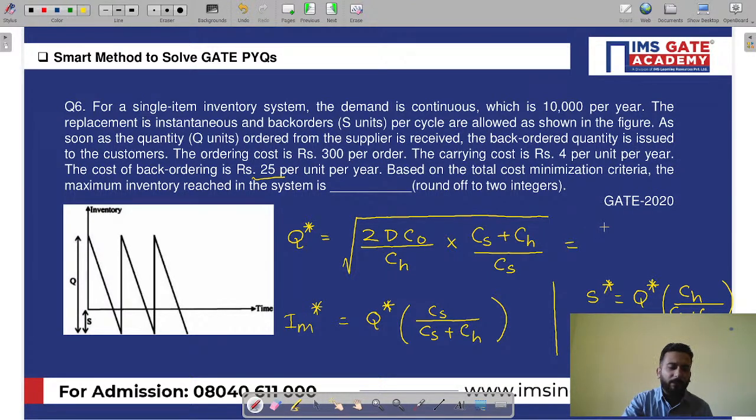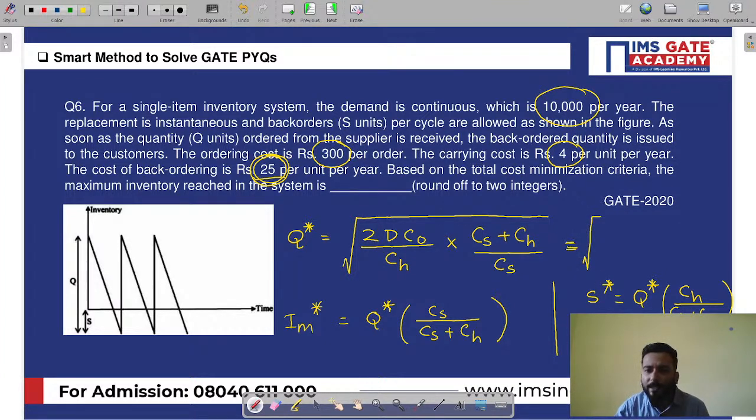What you will get, I'm simply telling you the answer that you will get. So you will get 2 into, see, all the things are given. This is your D. Now what is your C naught? C naught, 300 is your C naught. What is your CH? No, CH is 4 rupees. What is CS? CS is 25 rupees, which is the back ordering cost. Simply you have to put in the formula.